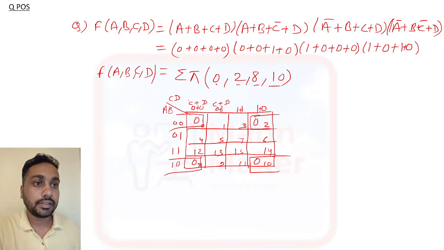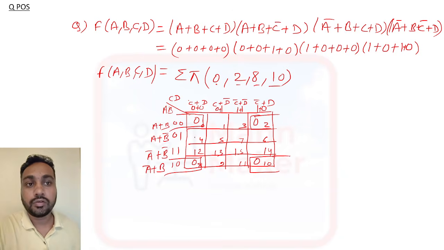Then C plus D bar, then C bar plus D bar, and this is your C bar plus D. Okay, here A plus B, here A plus B bar, and here A bar plus B bar, and here A bar plus B. Okay, now we made a quad, so you need to find a common term.